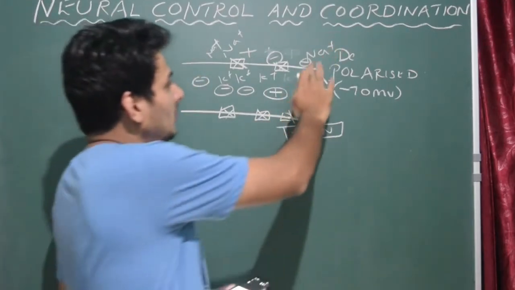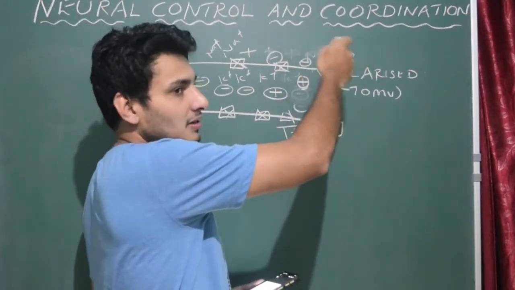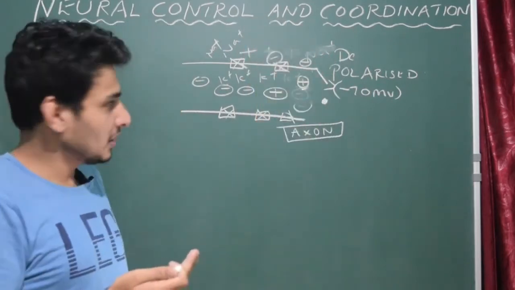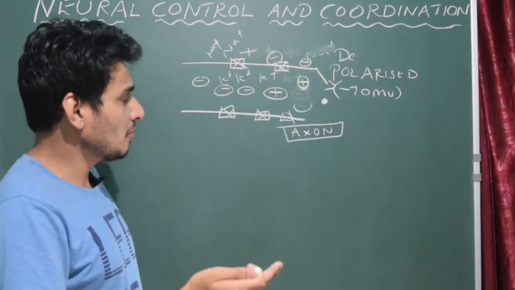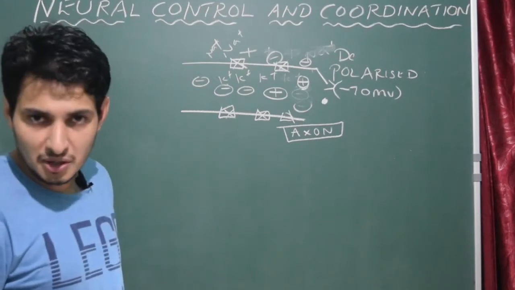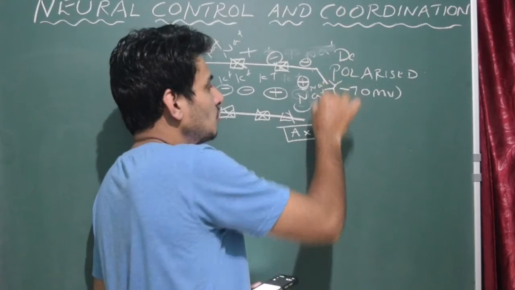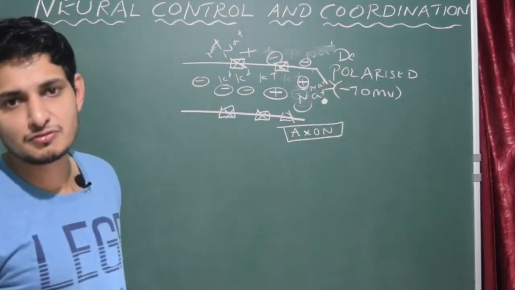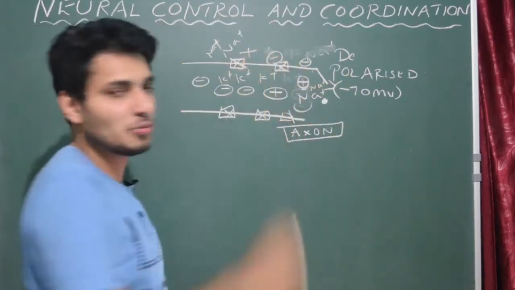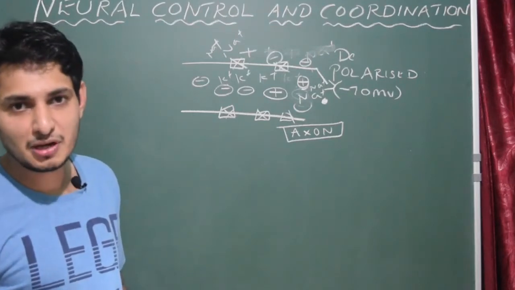At the same time, please remember, earlier across the plasma membrane we had more sodium ions outside, but now we get more sodium ions inside because of the rapid influx of sodium ions into the axoplasm. As a result, inside becomes positive charge.